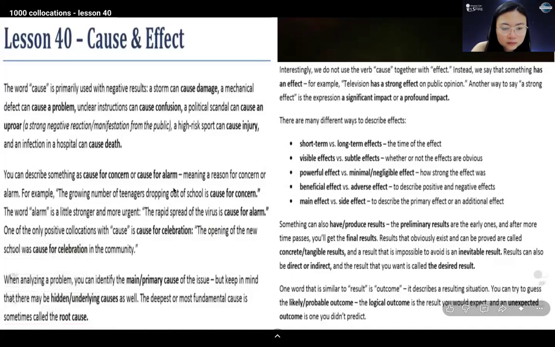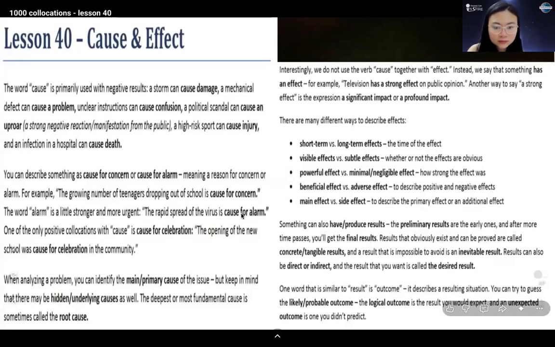When analyzing a problem, you can identify the main or primary cause of the issue. But keep in mind that there may be hidden or underlying causes as well.